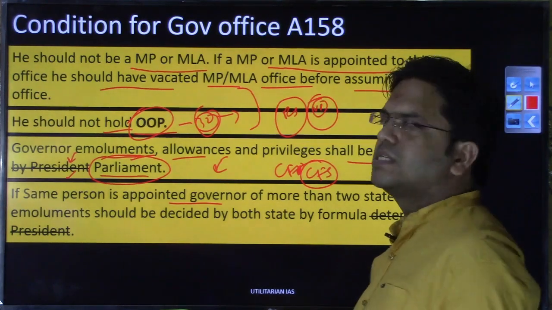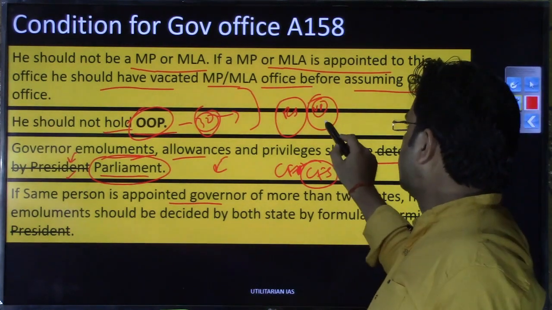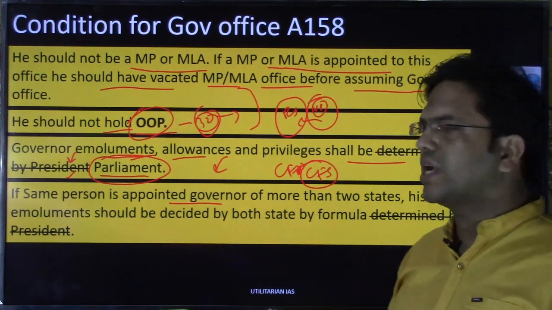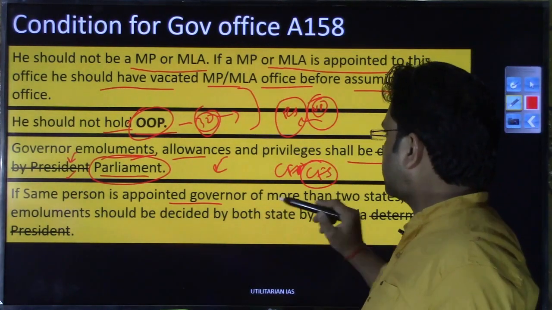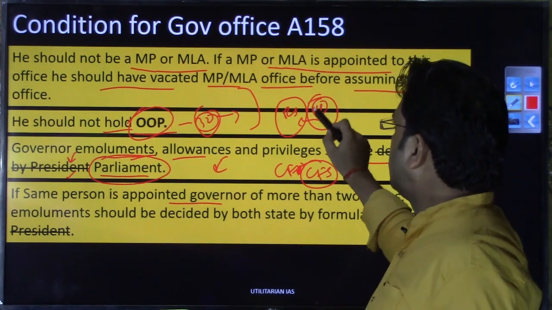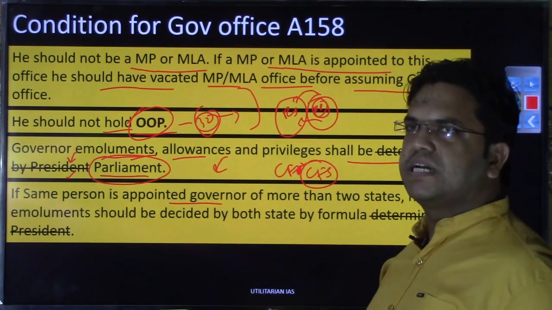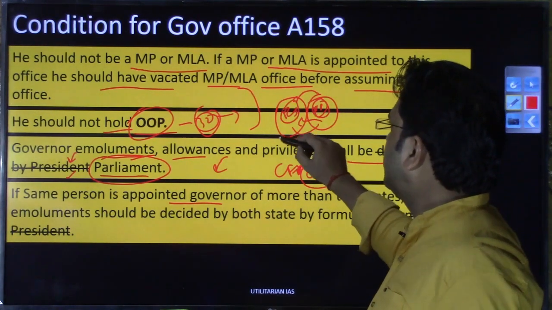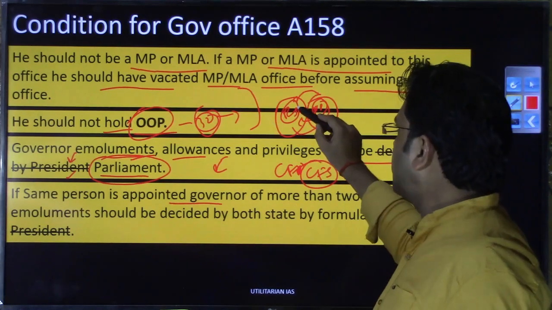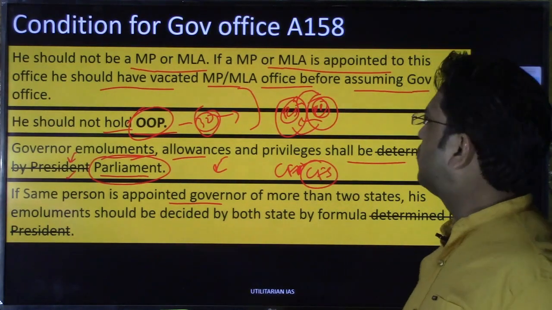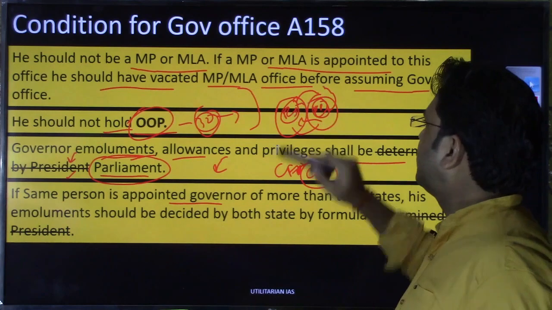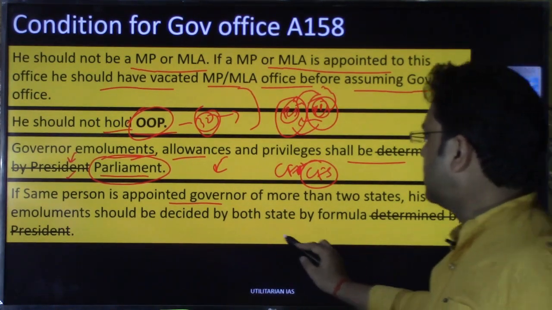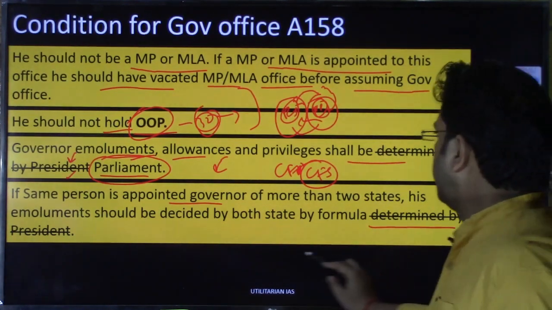Now the Rajasthan governor's term has expired, so the UP governor can be asked to take additional charge of that function. But in that case, the salary of this governor of UP will be shared by Rajasthan as well. What percentage of salary will be given by the consolidated fund of Rajasthan and what amount by the consolidated fund of UP will be determined by the president. That formula will be decided by the president.